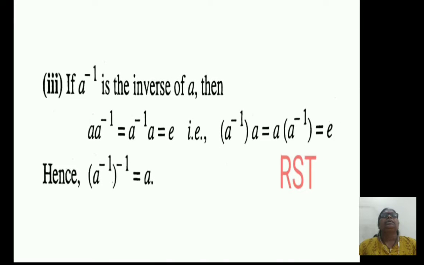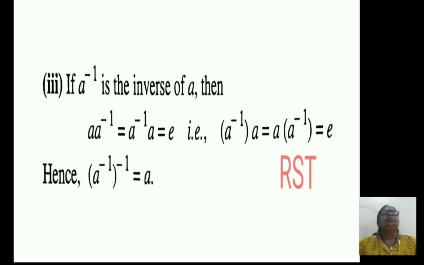Now we consider the proof of the third result. We have to prove that (A inverse) inverse equals A. If A inverse is the inverse of element A, then by the definition of inverse, A into A inverse equals A inverse into A equals E, that is, the identity element. That is, A inverse into (A inverse)inverse, bracket complete, into A equals A into (A inverse) inverse equals E.